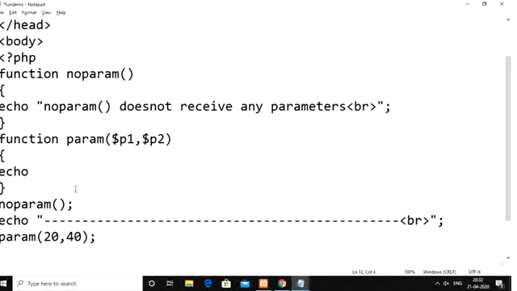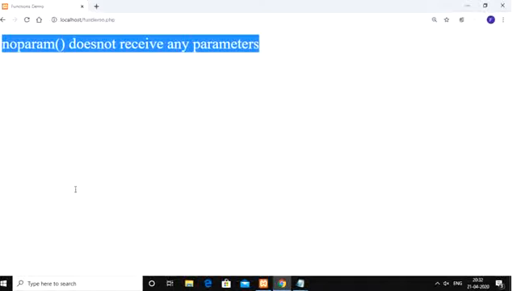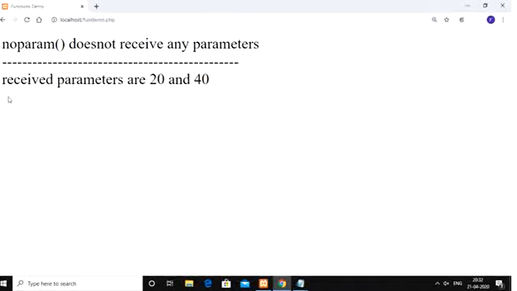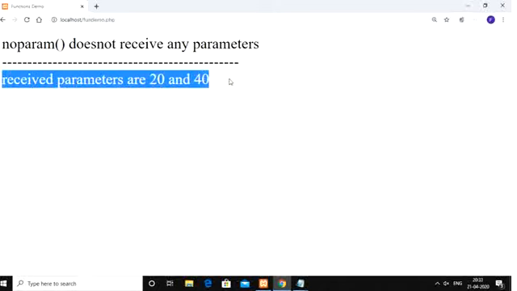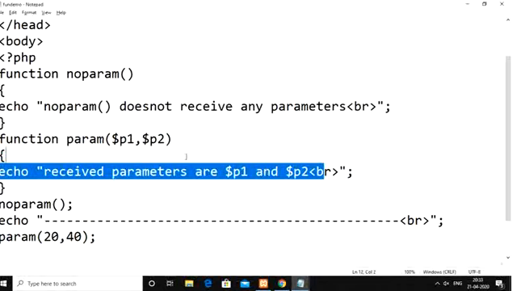If you simply try to display the values of p1 and p2, with the statement received parameters are $p1 and $p2, then whenever we call the param function, see the output you will get. If you refresh, the output you see is received parameters are 20 and 40. The arguments we are passing are 20 and 40, the same values are received inside p1 and p2, and we are displaying the same p1 and p2 values from inside the param function.